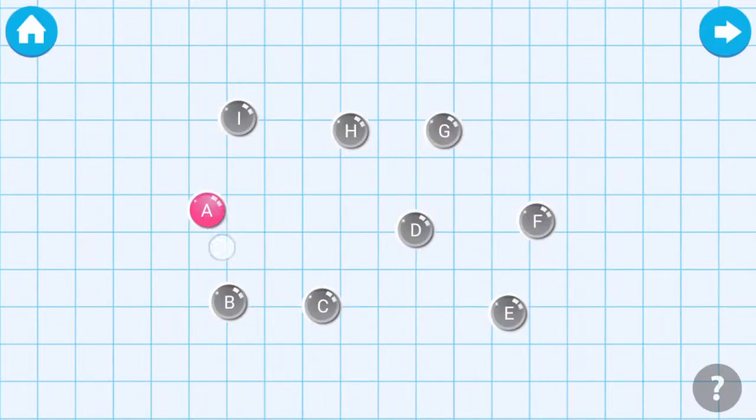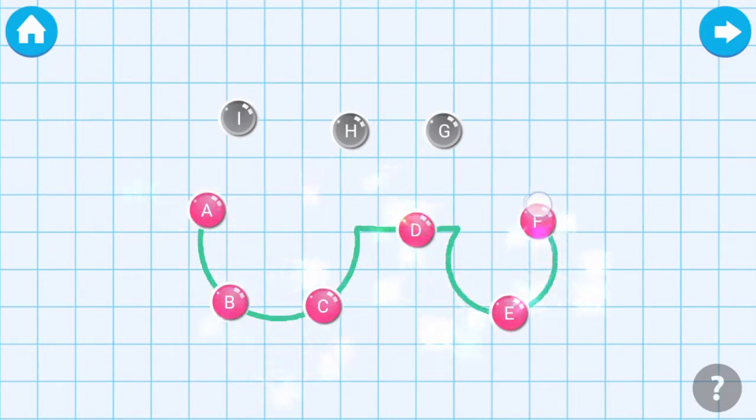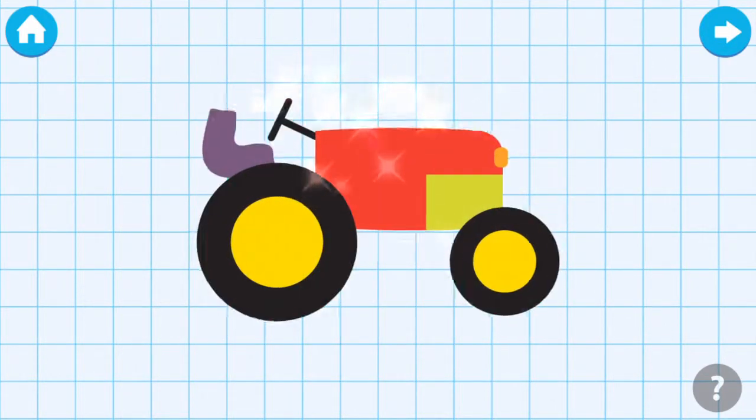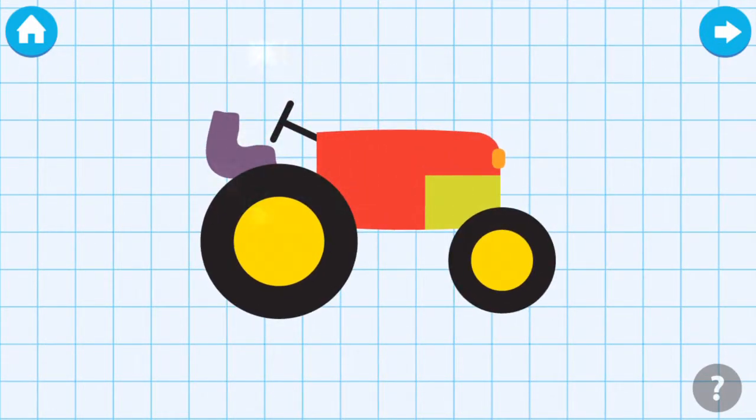Connect the dots in the sequence. A. B. C. D. E. F. G. H. I. You did it!